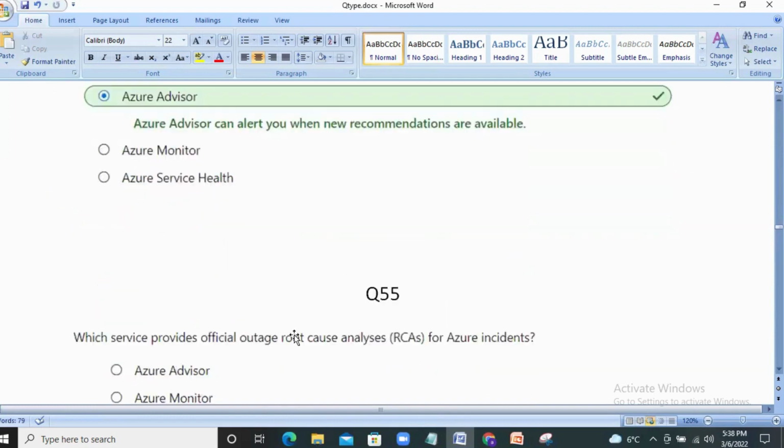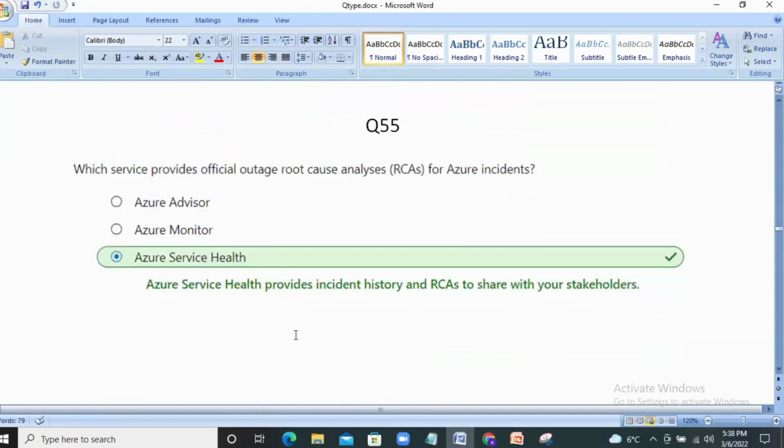Next question. Which service provides official outage root cause analysis, RCAs, for Azure incidents? As it's mentioned, we need to find out the problem and also the root cause. Then it directly points to the service Azure Service Health. Azure Service Health provides incident history and RCAs to share with your stakeholders.